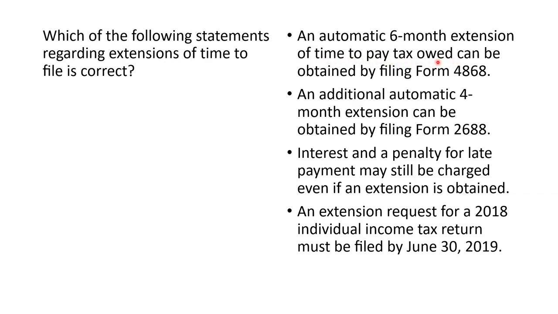It extends the time to file the return, not the time to pay tax. An additional automatic 4-month extension? Well, this is more for old-timers like me. It used to be an additional extension could be gotten on Form 2688. Back then it was 2 months, but that is entirely gone, and now we have just a 6-month extension.